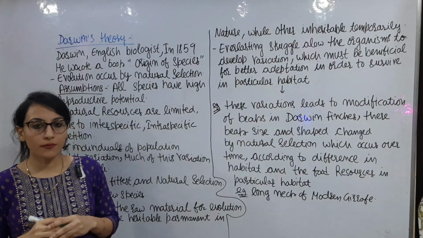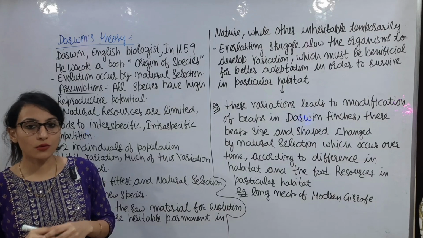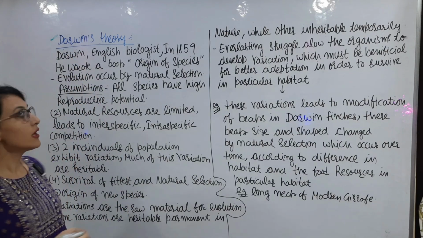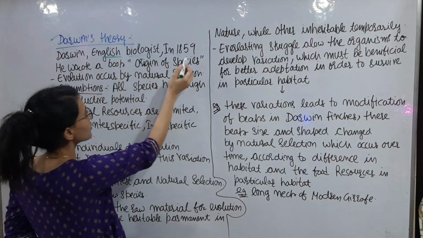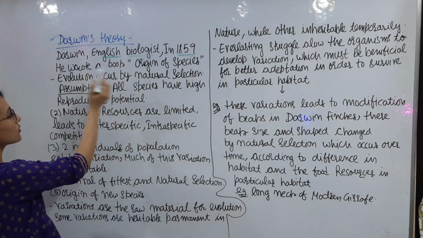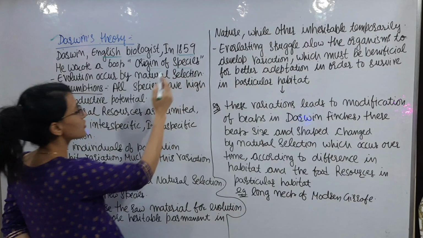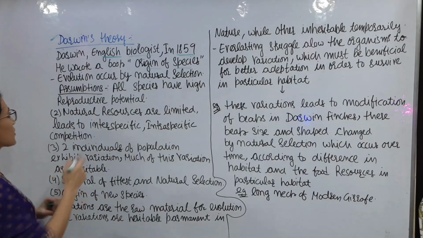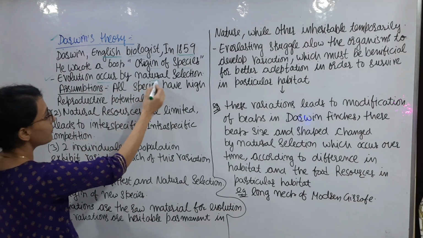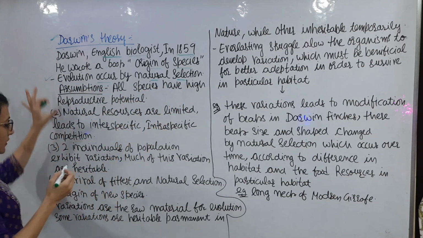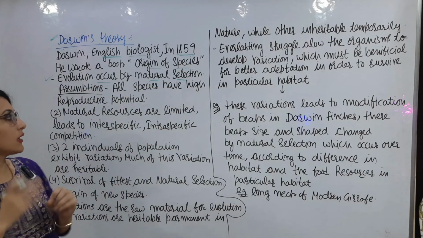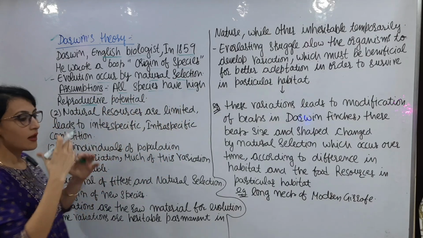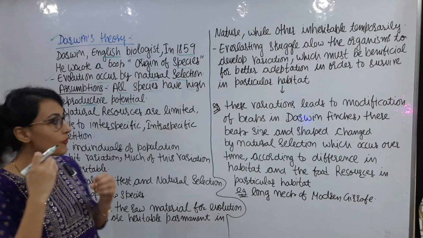The second theory of evolution was given by Charles Robert Darwin, and this is a much more acceptable theory of evolution. Darwin was an English biologist. In 1859 he wrote a book, Origin of Species, in which he explained evolution by natural selection. So evolution occurred by way of natural selection. There are different assumptions of this theory. First, all species have high reproductive potential, meaning they produce a large number of offspring.